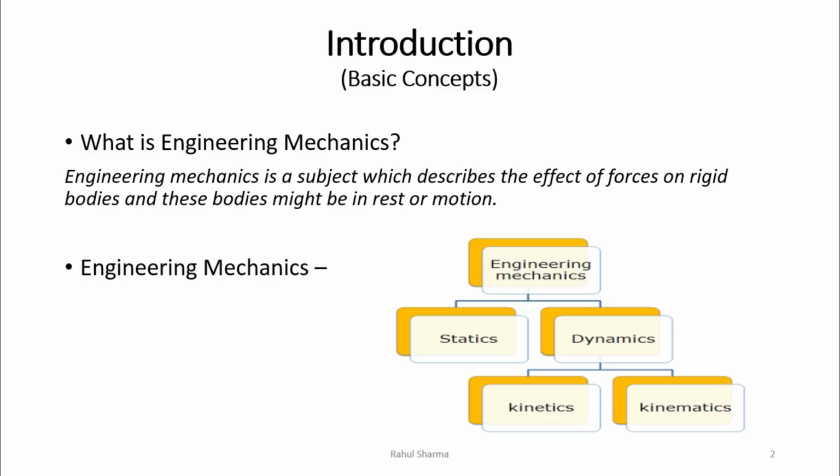So first is kinematics. Kinematics means the study when the object is in motion independent of cause of motion. We are not considering the reason behind its motion. In this the relations are derived among motion, position, velocity, acceleration and time without considering the forces causing that motion. Kinetics is the study when motion and its causes are also considered. It actually deals with the action of forces and resulting motion.